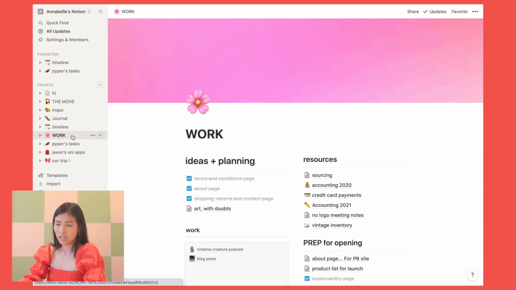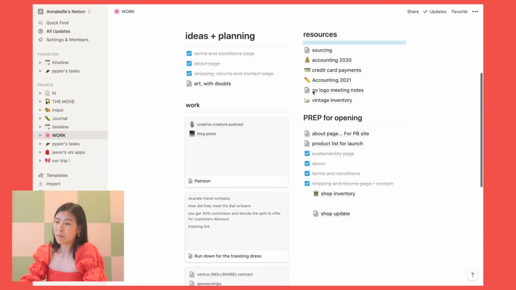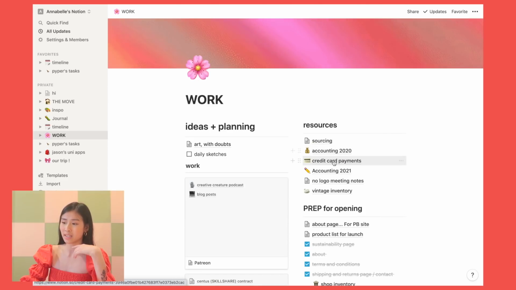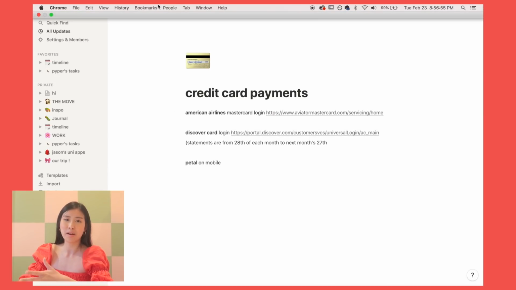Lastly, like work, the divider is one of the functions that you can add in, and I can also expand this whole aisle into like 3 sections. If you see this blue line, I set it for myself, for example, credit card payments. Every time I would always re-Google, like, oh, the login for this credit card. I literally would just put a link here, so every month I would return.